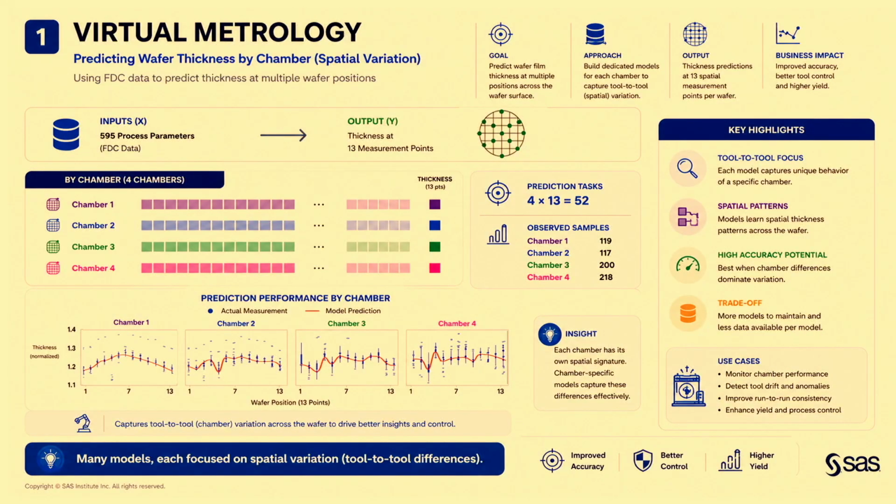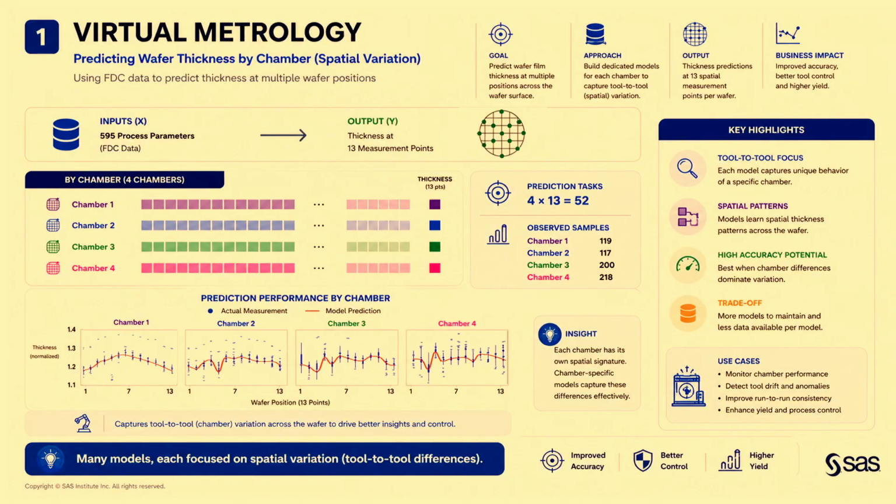And then we were thinking, okay, what approach do we take? We can look at this problem from many different angles, right? We can look at this problem from the spatial variation angle, meaning how the chambers are different if we compare them when we go through that process and we measure the thickness after the particular chamber. So we did that analysis. So we have 4 chambers, 13 different points that we are measuring, so 52 points total prediction tasks, and we have over 500 process parameters fed to the program. This can be thousands. So in this particular case, that was the number.